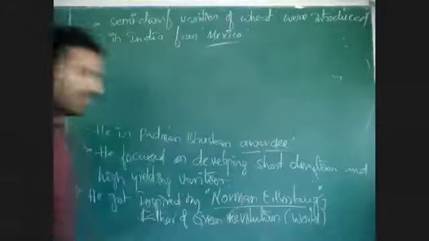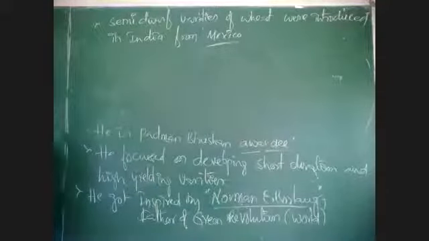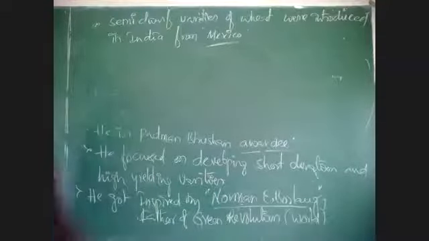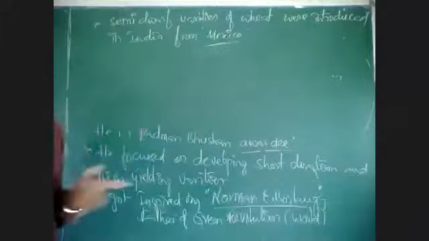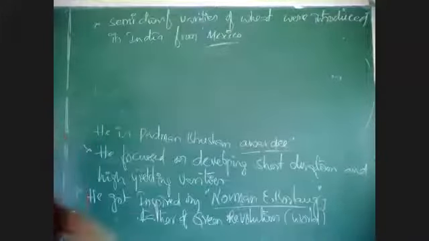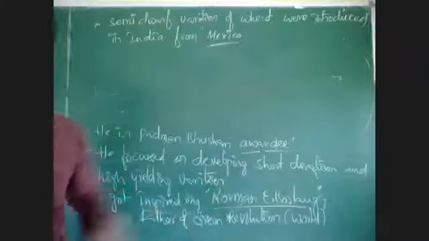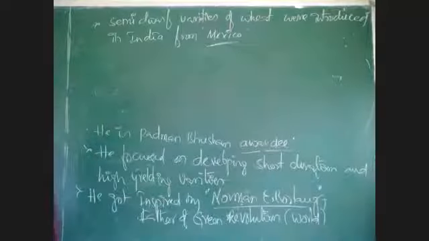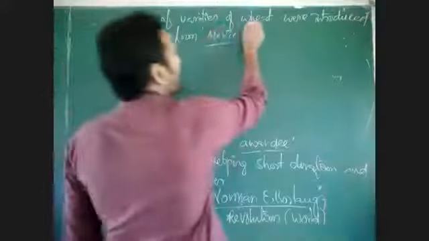This Norman E. Borlaug is a Mexican scientist who developed semi-dwarf varieties of wheat. Those varieties were introduced into India by M.S. Swaminathan with the inspiration of Norman E. Borlaug. Okay, this is the semi-dwarf variety of wheat.